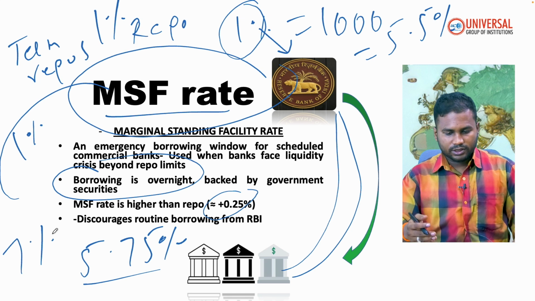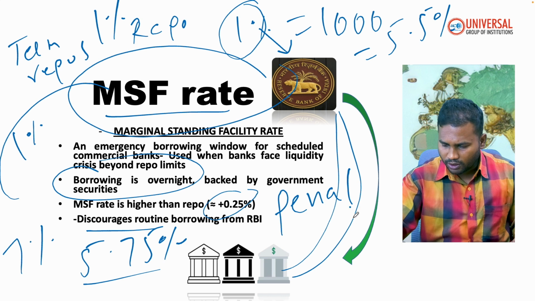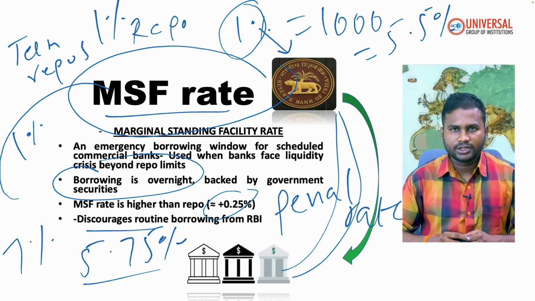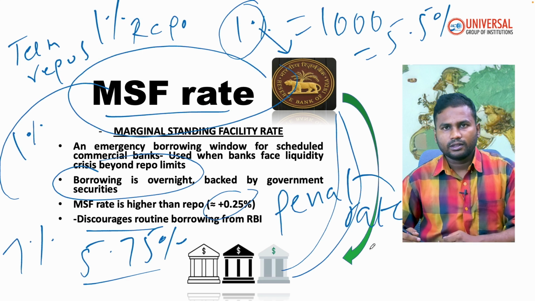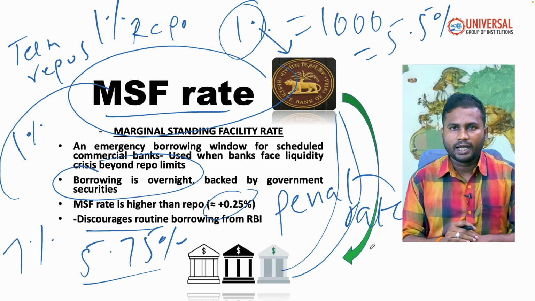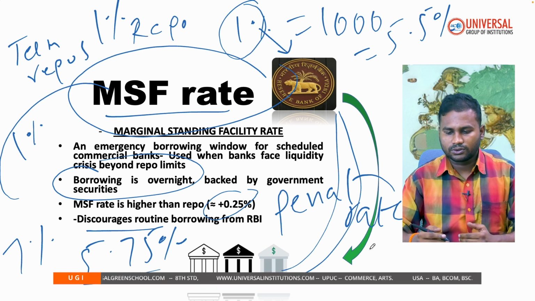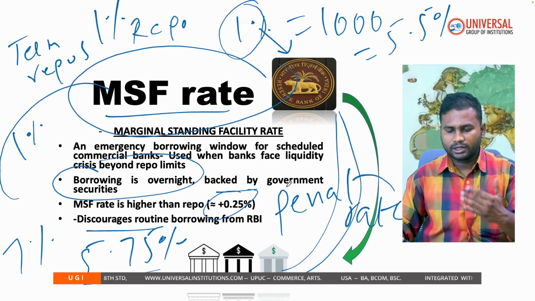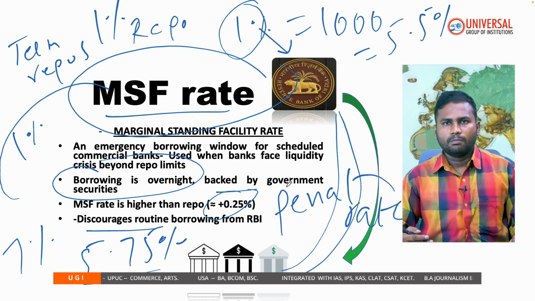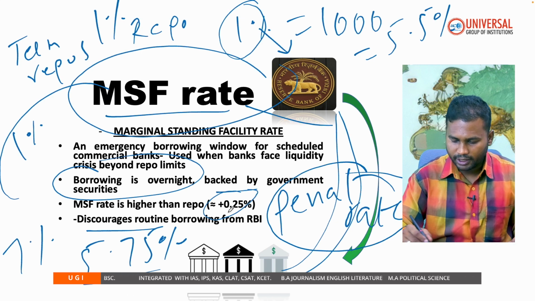This is also called penal rate, because when you are resorting to MSF rate, it also talks about your bank's status. Penal in the sense of penalty. If you are not maintaining your bank status, you do not have robust banking transmission. It shows that you do not have actual resources, it is backed by your securities, and you have utilized every tool in order to borrow money. So the other name for it is penal rate, penalty rate.